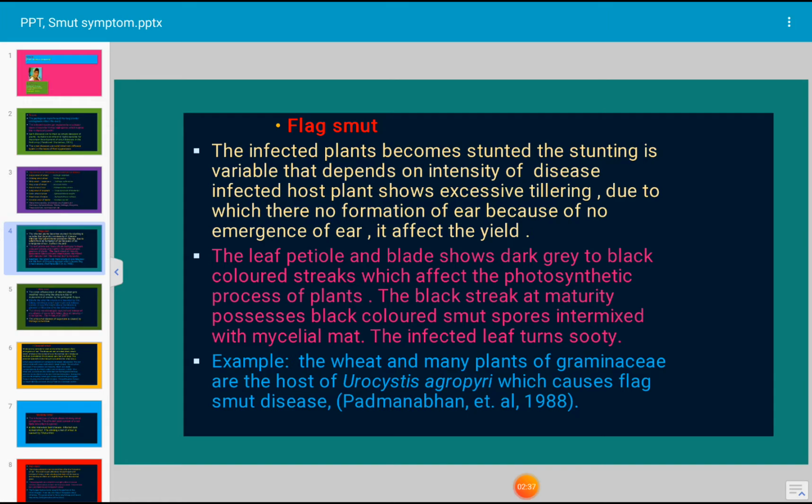The leaf petiole and blade show dark grey to black colored streaks which affect the photosynthetic process of the plant. At maturity, the black streaks contain black colored smut spores intermixed with mycelial mat. The infected leaf turns sooty. An example of flag smut is wheat, and many plants of the Gramineae family are hosts of Urocystis agropyri, which causes flag smut disease. Next.